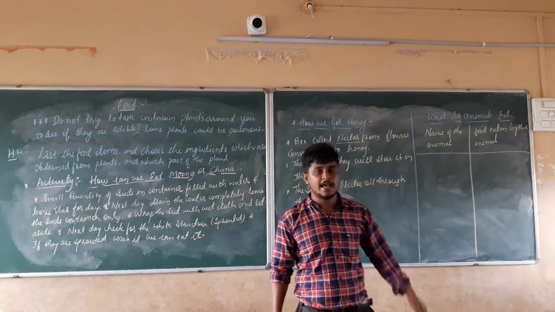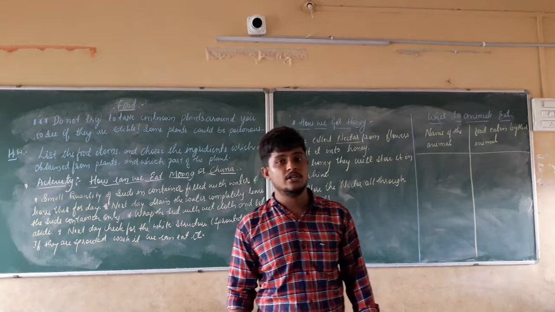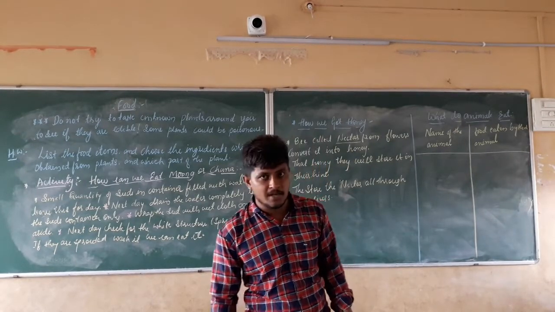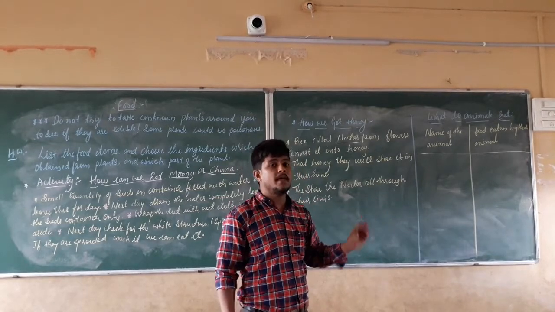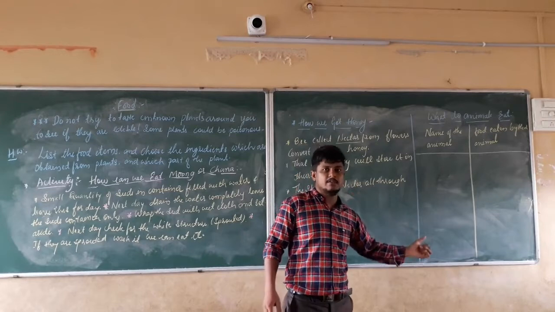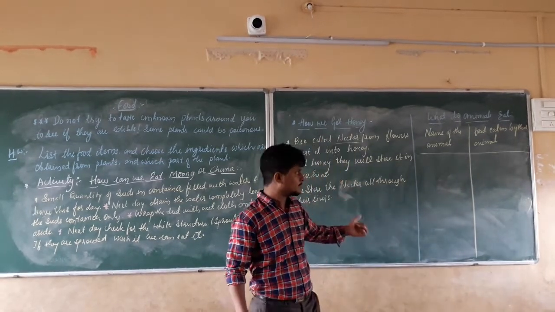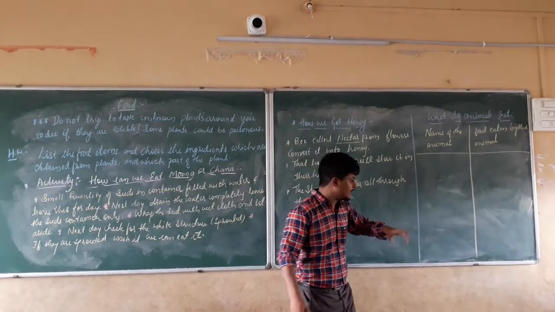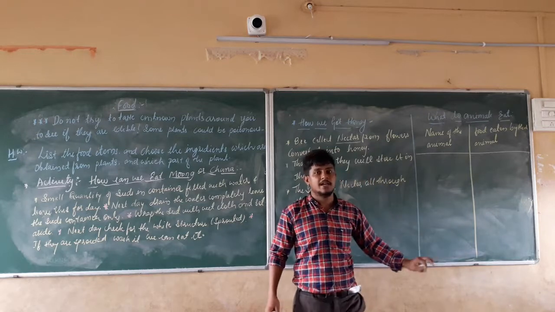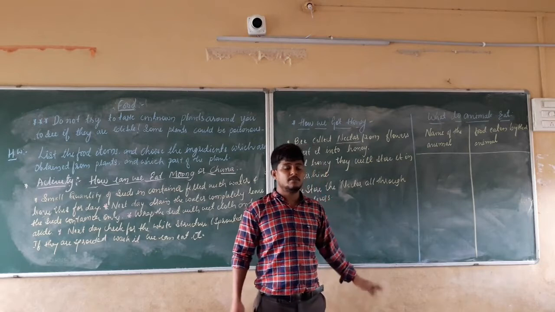For example, if you take the cat, it is going to eat rat, it is going to eat chicken, it is going to drink milk, and it is going to eat roti or chapatis. In this manner, you have to make a list of 10 to 15. With that list we can go further. We can discuss these things in further classes. This will be the homework. Right. For the next class, it is compulsory. You should make the list. Without that list, we cannot come to the conclusion of this chapter.